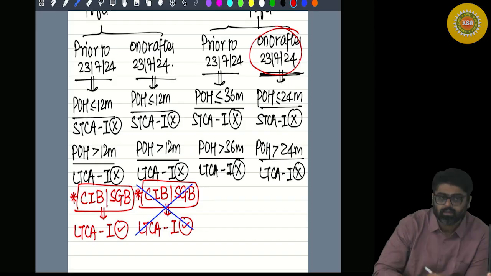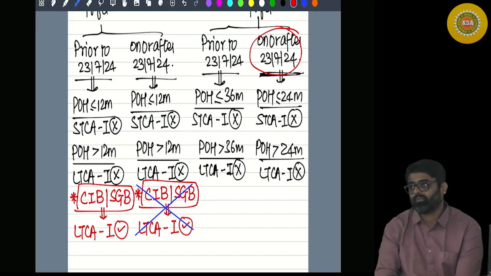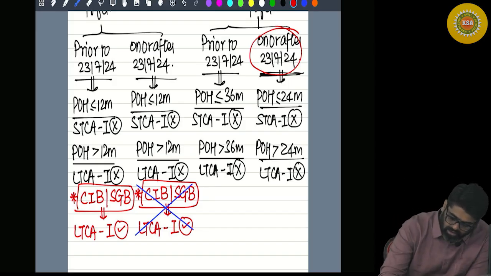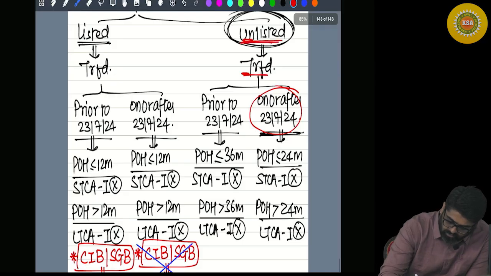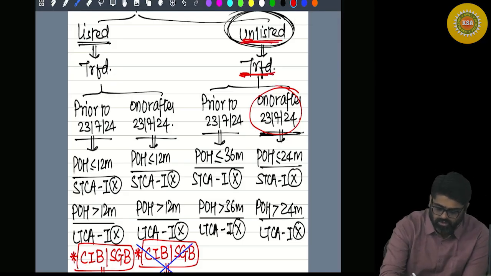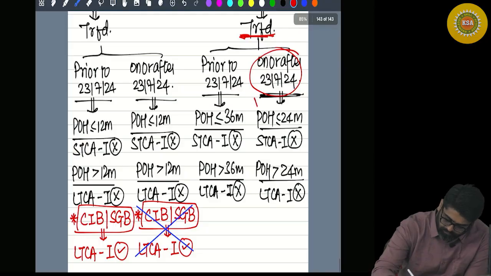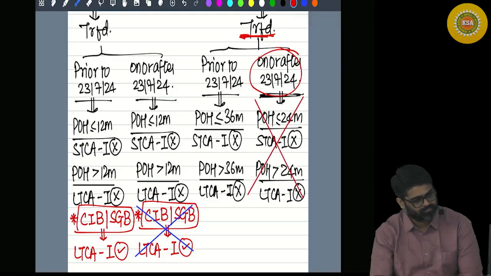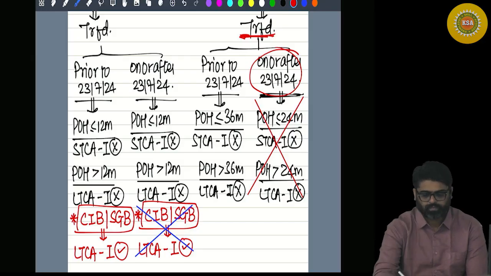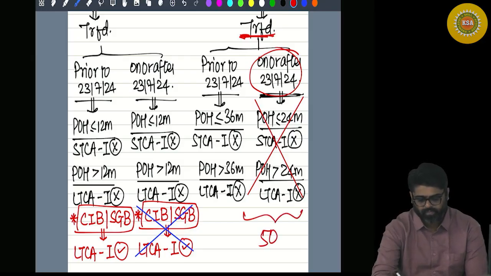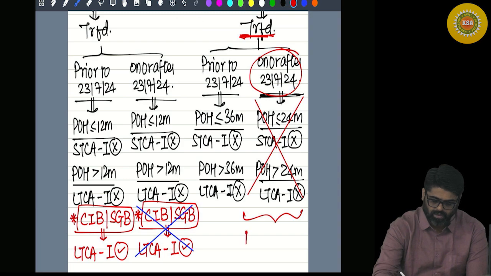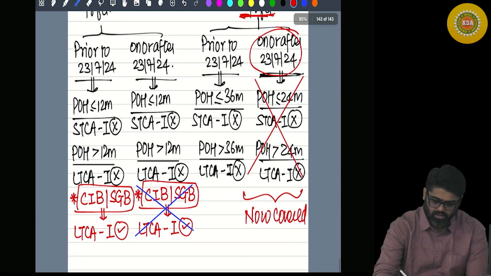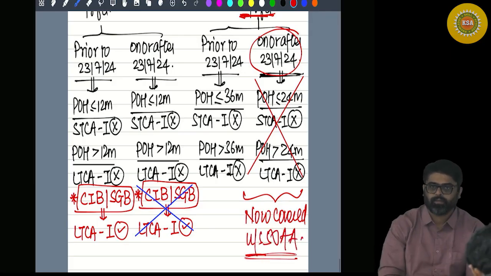On or after 23rd July, if the transfer of unlisted bonds or debentures is made, there is no need to do all these things, because it is now covered under section 50AA.